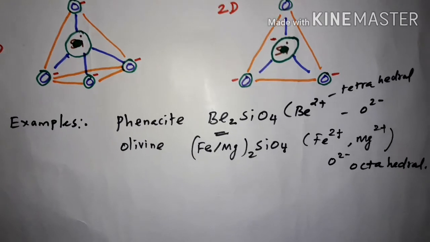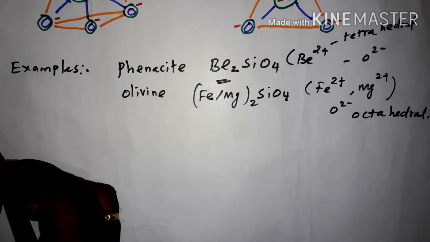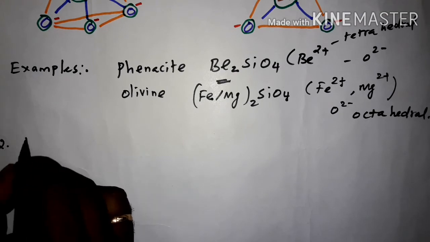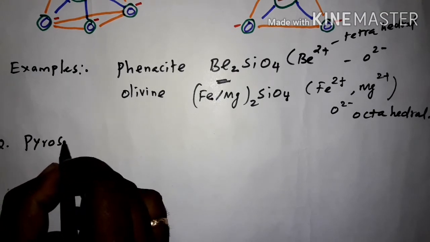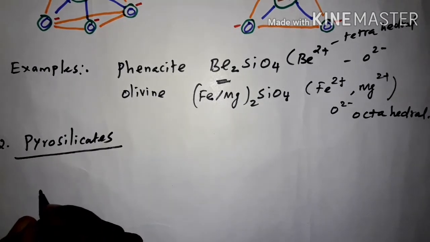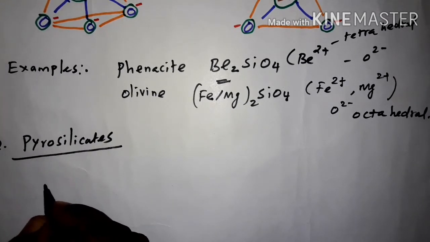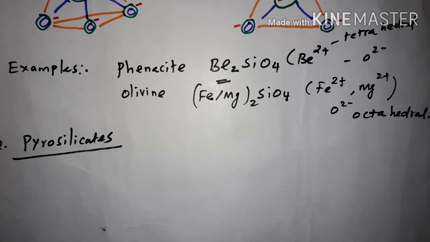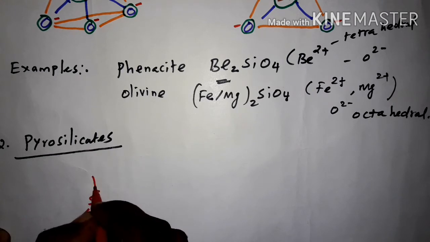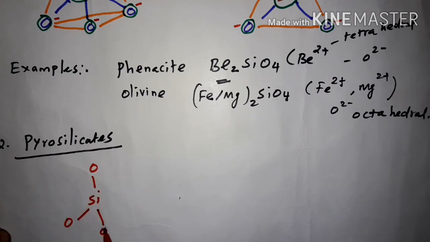Next type is number 2, pyrosilicates. In these pyrosilicates, silicon atom, oxygen atoms are here.